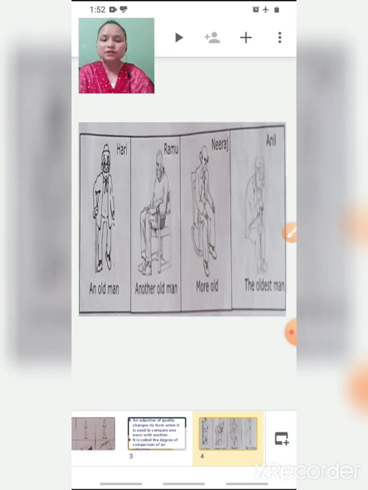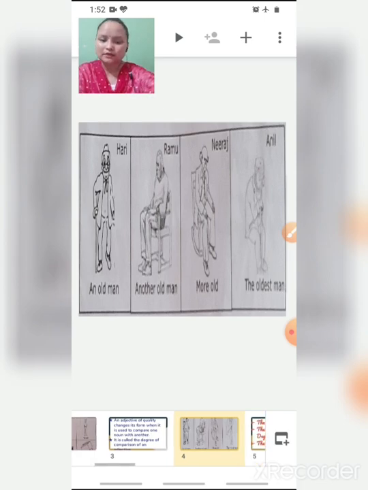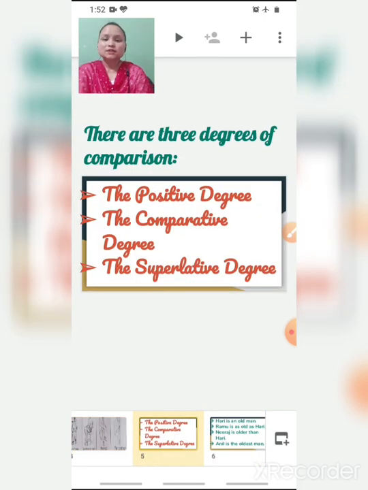So here in this picture, what you can see is that Hari and Ramu are of a similar age group. They both are old men, and Neeraj is older than Hari and Ramu, and Anil is the oldest of Hari, Ramu and Neeraj. So children, I have told you that for comparison we should know how these two things are similar to each other, how different from each other, and to what degree.